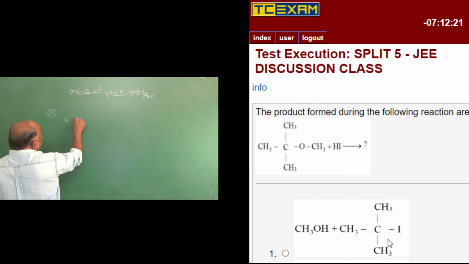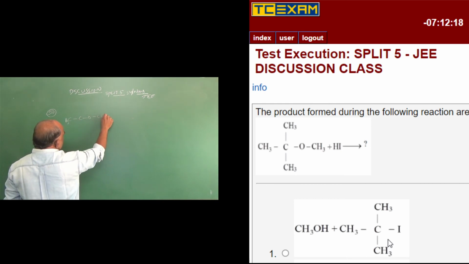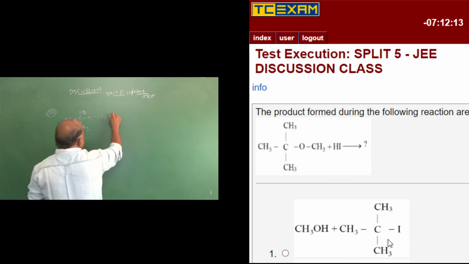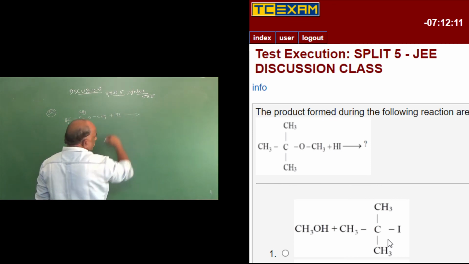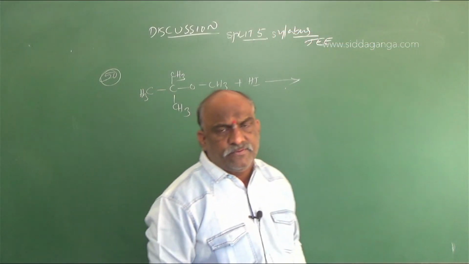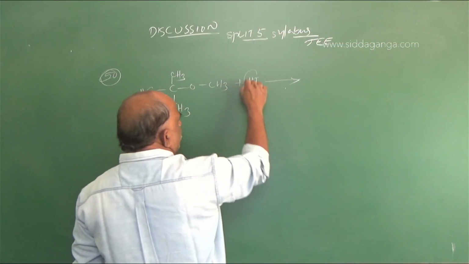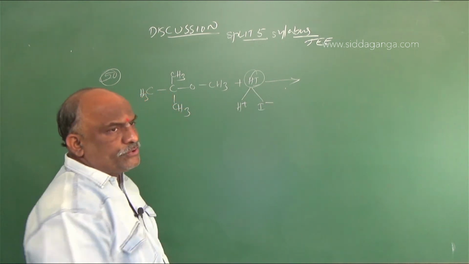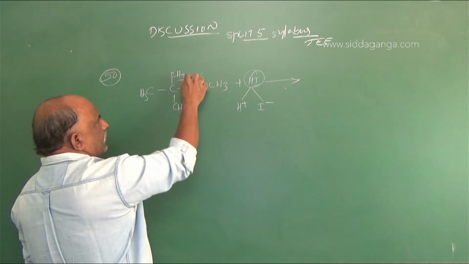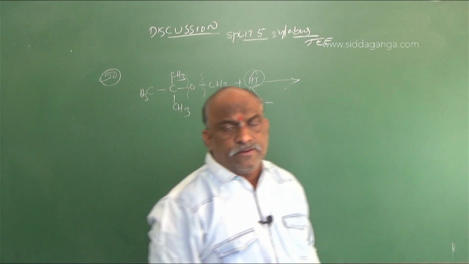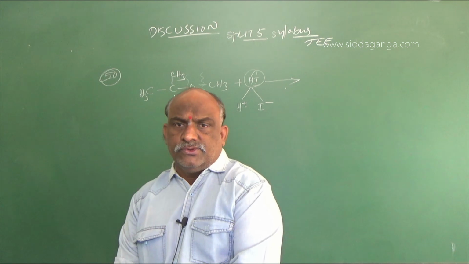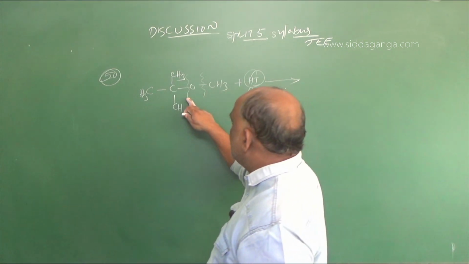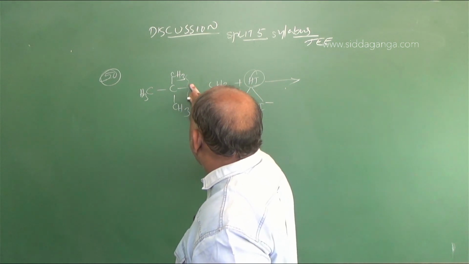(CH3)3C-O-CH3 plus HI. What will be the answer? HI can be written as H plus and I minus. Where should we break, here or here? That is important. This is the exceptional case.